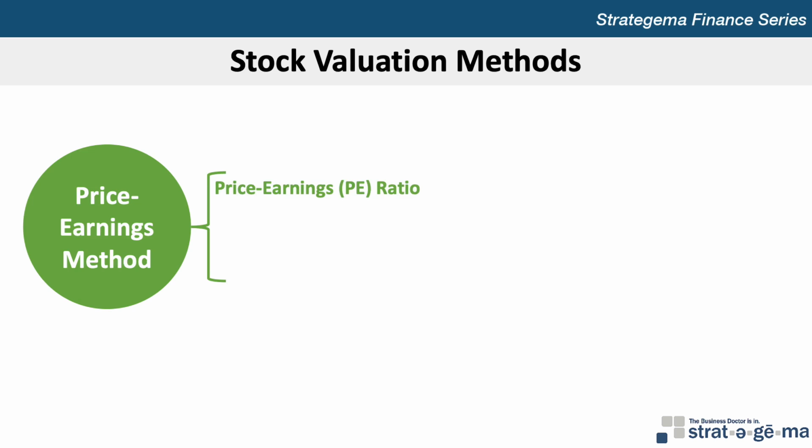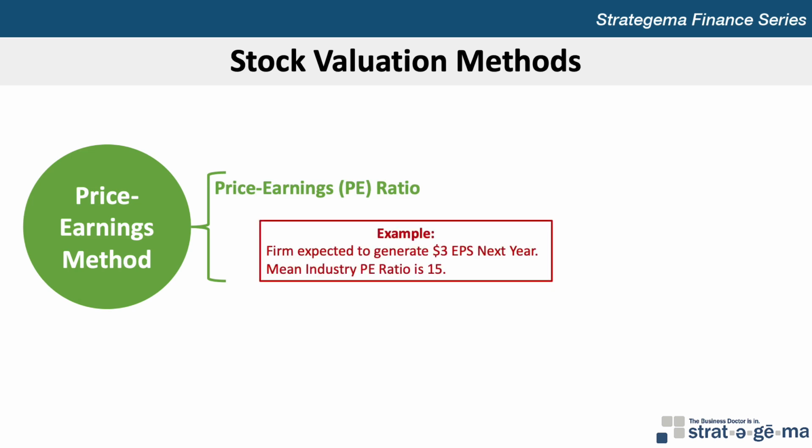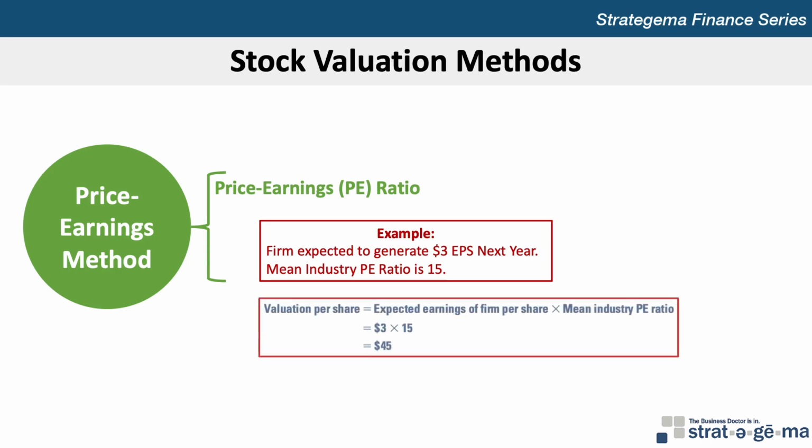for the next year. Consider a firm that's expected to generate earnings of $3 per share next year. If the mean ratio of share price to expected earnings of competitors in the same industry is 15, then the valuation of the firm's shares is $45, calculated as the $3 expected earnings per share of the firm multiplied by the mean PE ratio of 15.